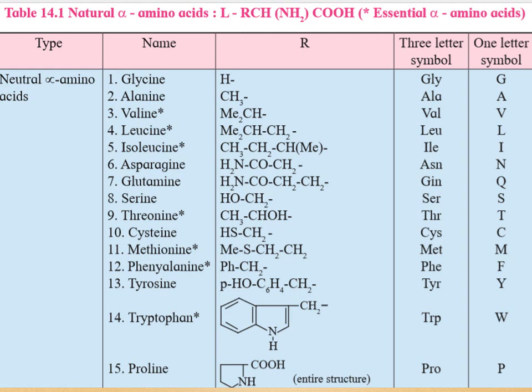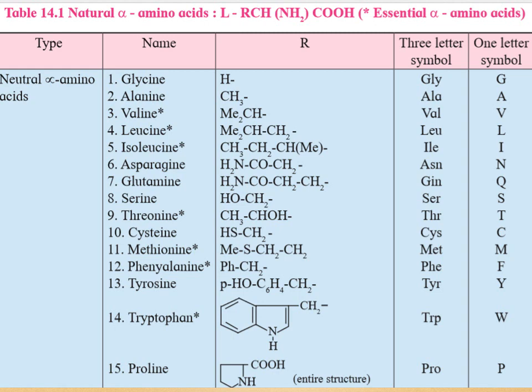And if a particular alpha amino acid is represented by a one letter symbol, then it carries its initial. For glycine you can see GLY, and the one letter symbol is capital G. For alanine it is ALA and the symbol is A, but it is not always the case that the first three letters are taken.